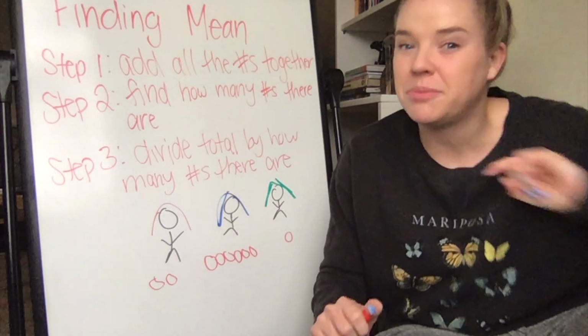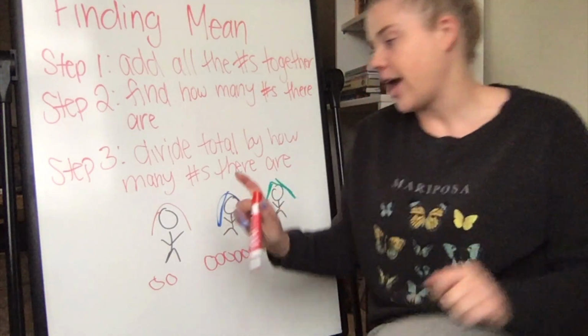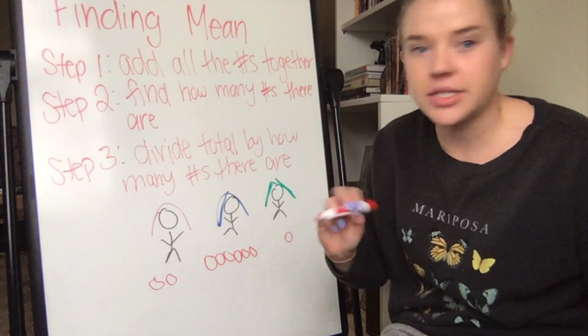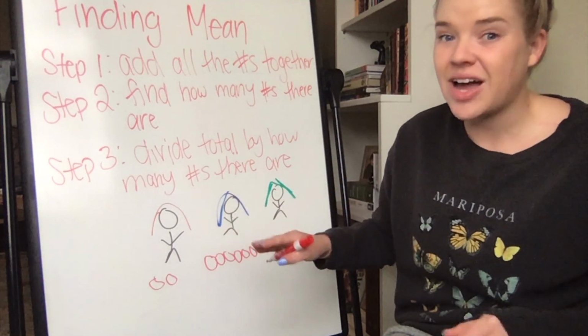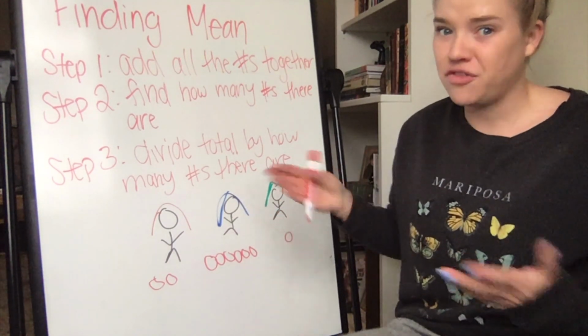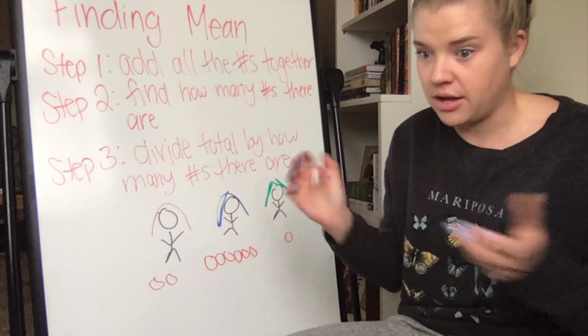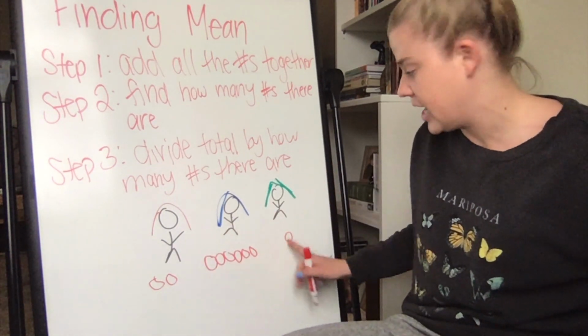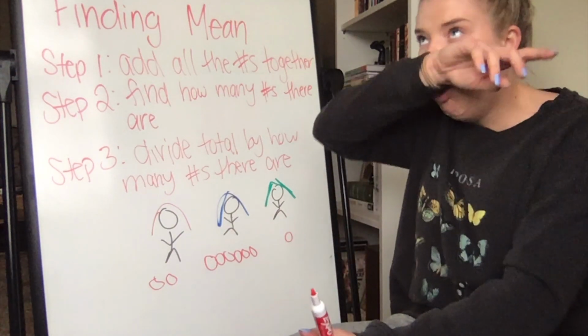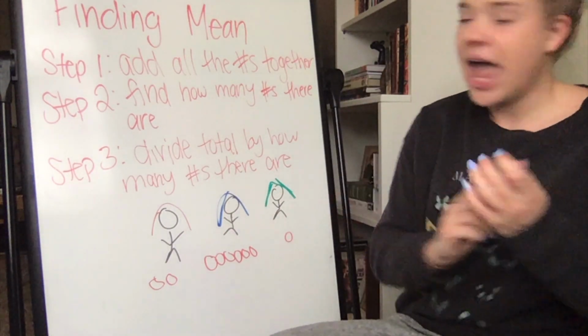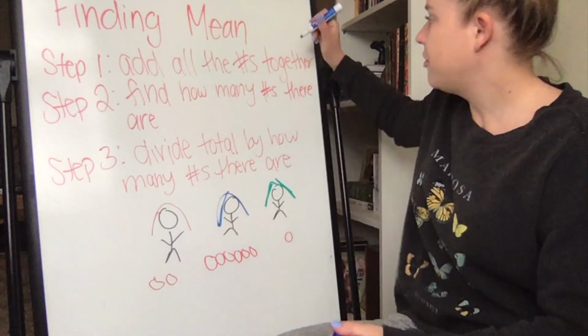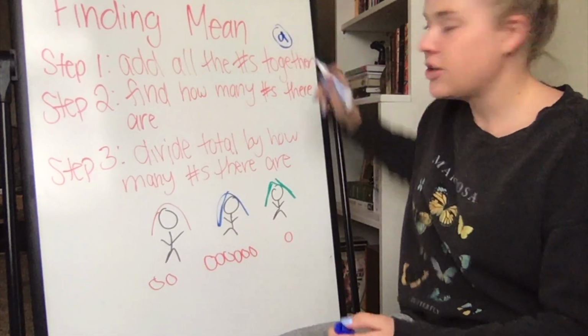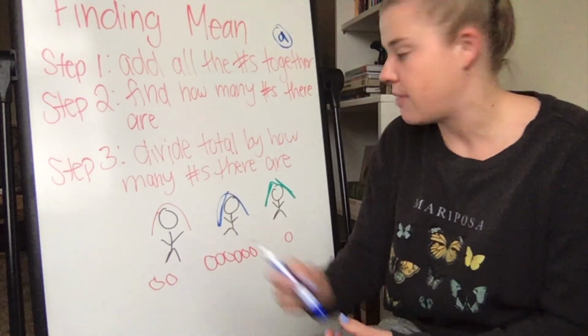Okay, so now we have more people. So now it's going to be slightly different. Okay, but my first step is the same. If I want to find out how many they should each have, my first step is going to be to combine them all together, right? I'm going to make a pile of my candy. So I have 1, 2, 3, 4, 5, 6, 7, 8, 9 candies. So step 1, add all of the numbers together. I'm going to write this in blue so it's easier to see. My total was 9. I have 9 candies among these 3 people.